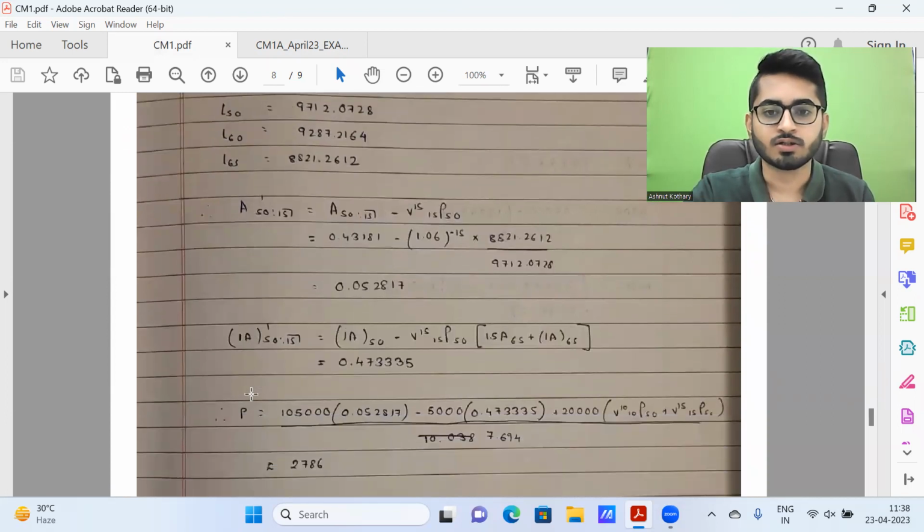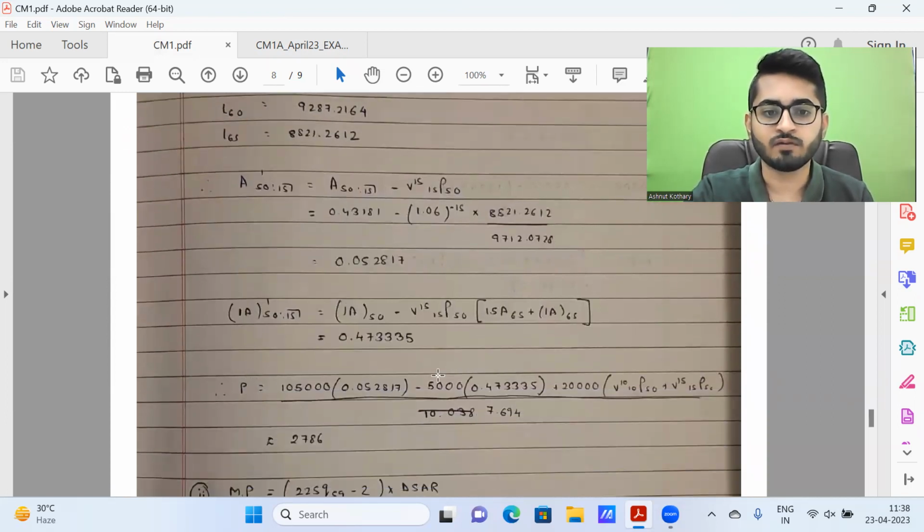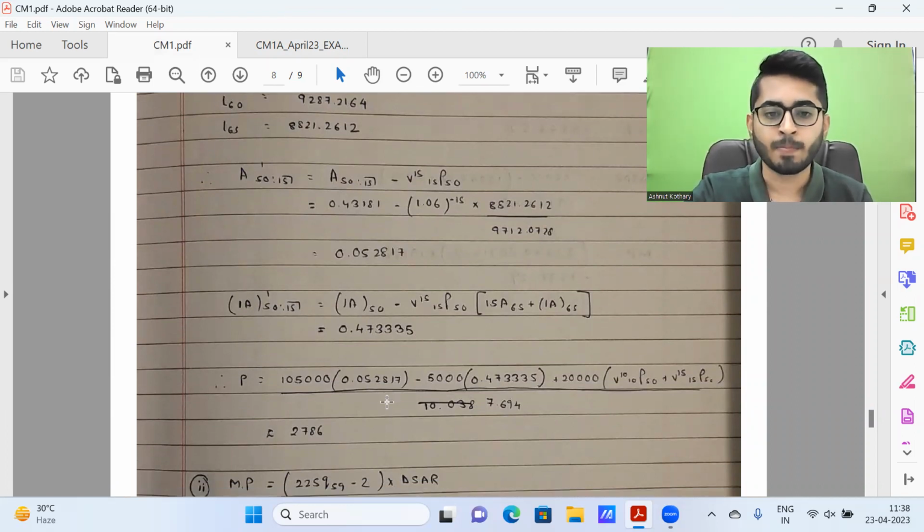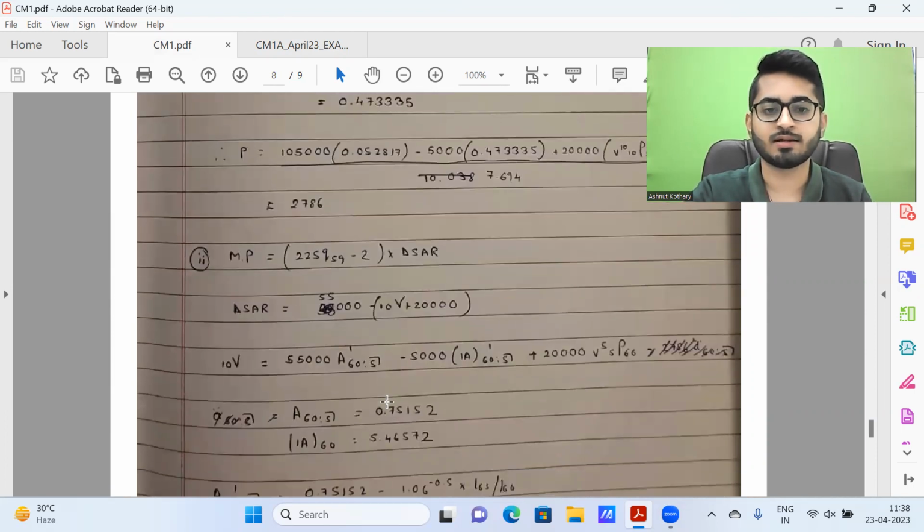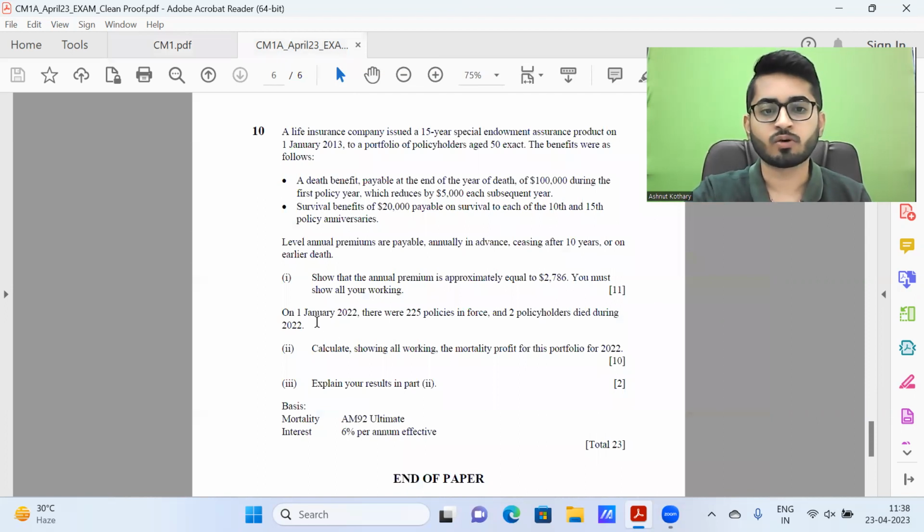So these are the other set of in-between values. And finally, after computing them, I'm getting this as 2786. Part 2: mortality profit is nothing but expected deaths minus actual deaths into DSAR. DSAR over here will be 55,000 minus 10V plus 20,000. If we take a look at the question, we are talking of the year 1 Jan 2022. This is nothing but the 10th year. There is a survival benefit being paid at the 10th year as well.